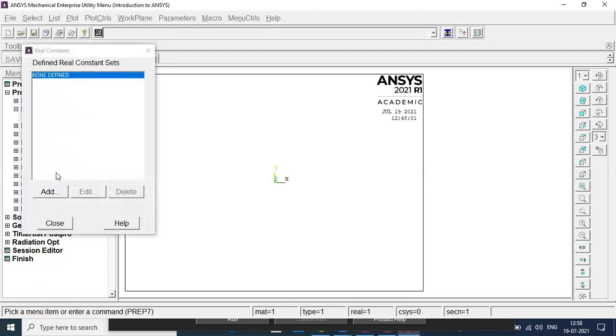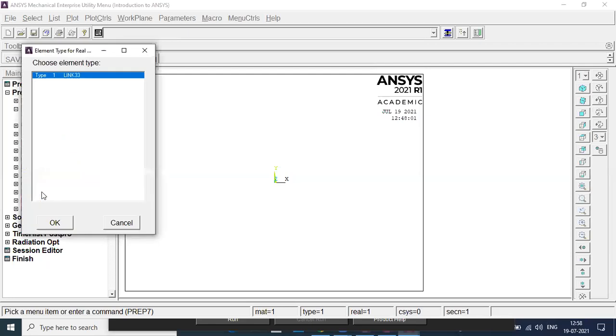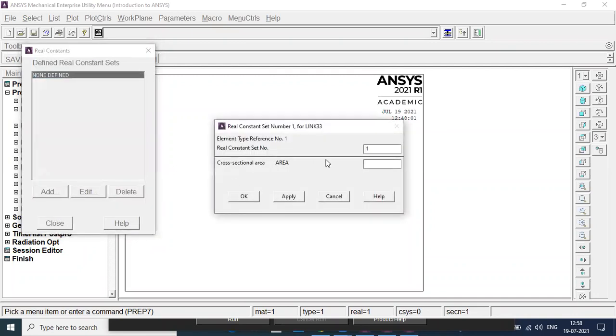I will go to add, edit, delete. I will go to add. I will just cancel it and do it again. I'll go to add, edit, delete, and go to add. When I click on add, I will be adding the cross section area for this particular element. Have you understood now why the element is required? Because you are entering everything for the element. So when you are trying to enter the real constant, you need to go through the element. So I'm going through this element, I'll select okay. It is asking what cross section area I should have. Let's say I should have 1 meter square.